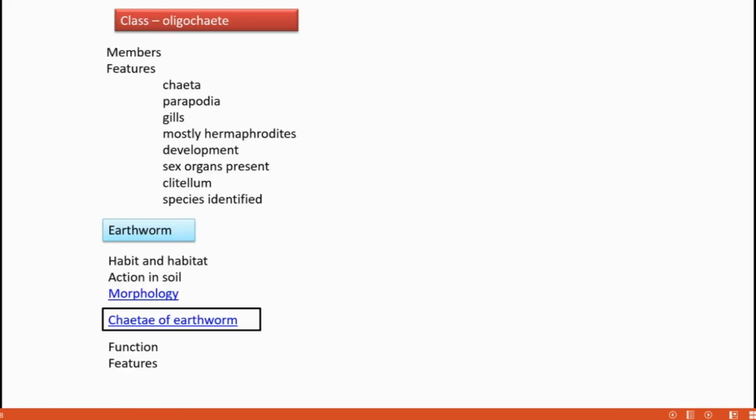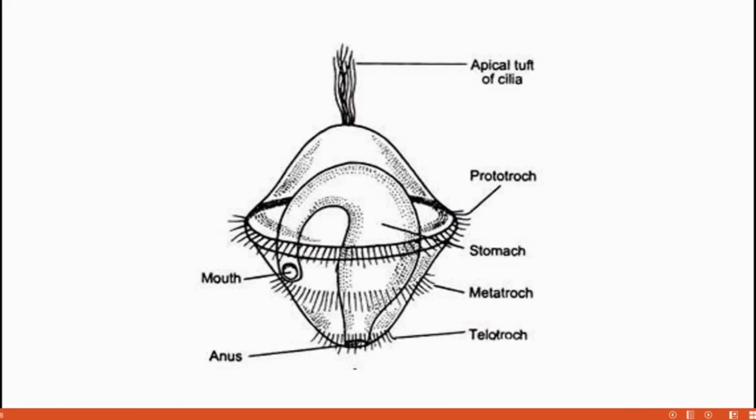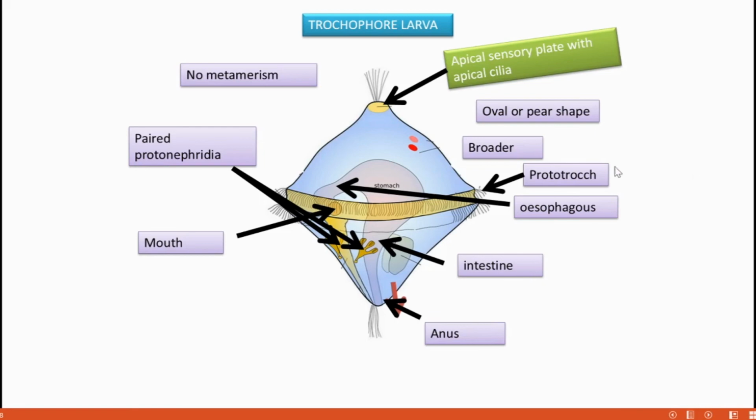I think it's very clear to you. Once more: its anterior end is broad and the posterior end narrow, and it is oval or pear shaped. Its gut is curved, starting with the mouth, esophagus, intestine, and opening out by the anus. In the medial part, there is a double circlet of cilia called the prototroch just above the mouth.